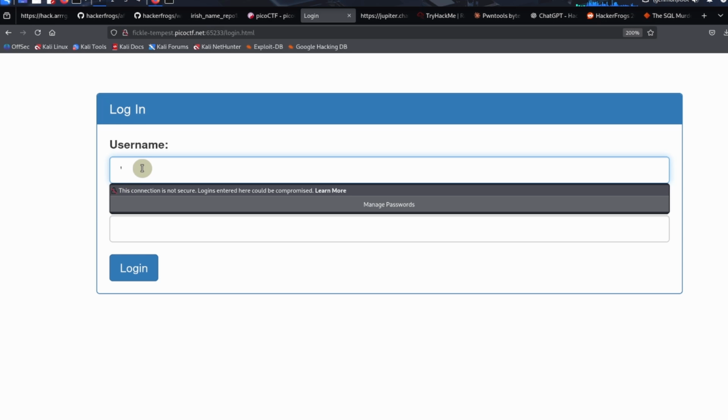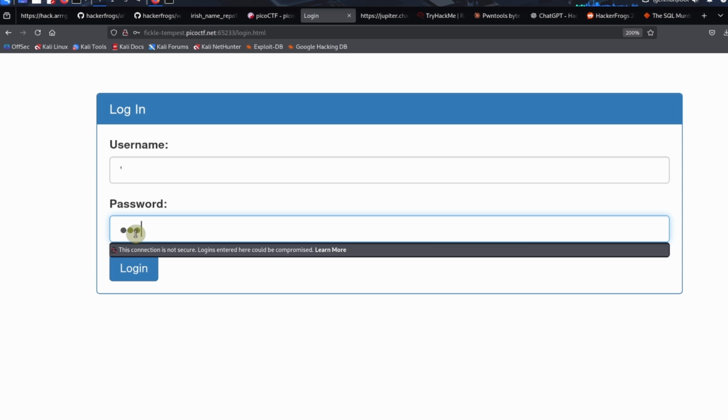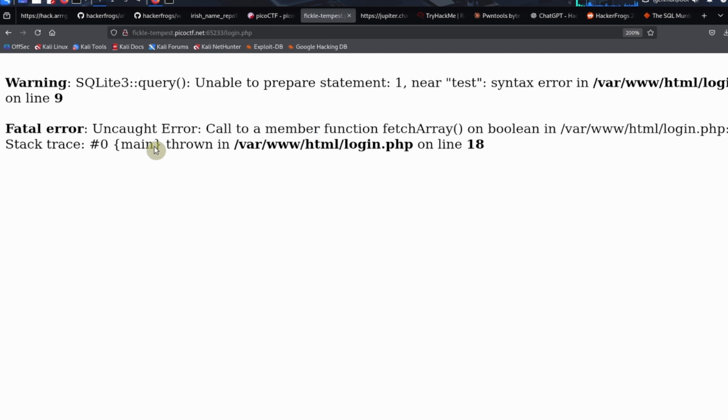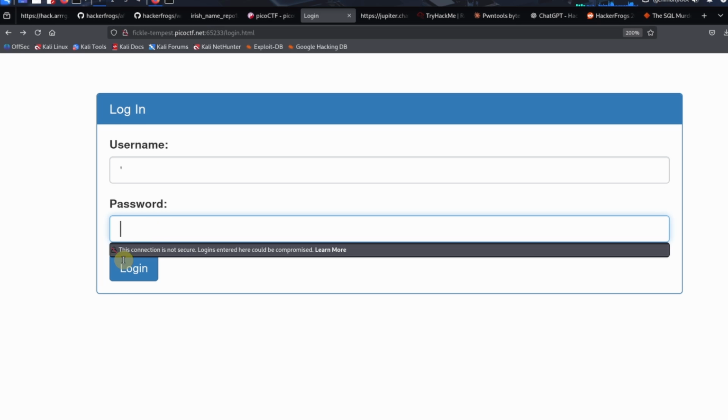So if we put in a single apostrophe over here, this is going to cause an error, because we saw that this was reported in the other web page. So username is apostrophe, password, it doesn't matter, just type something in. And we get this error here: SQLite 3 query unable to prepare a statement. This is because the special character, the apostrophe here, was interpreted as part of the SQL code.